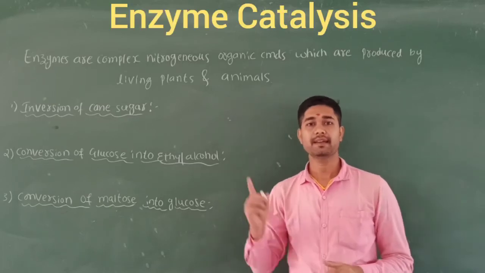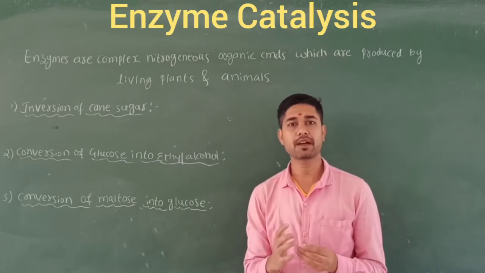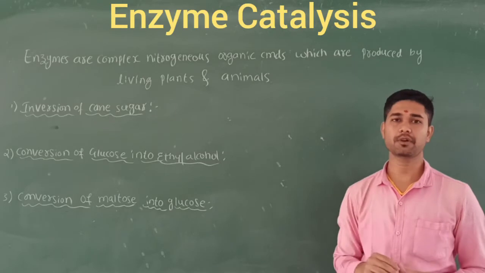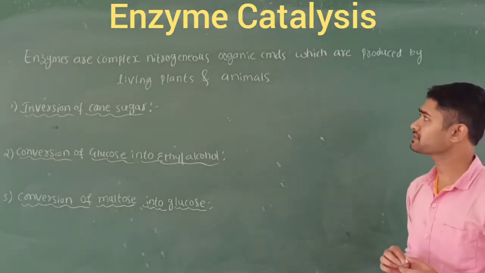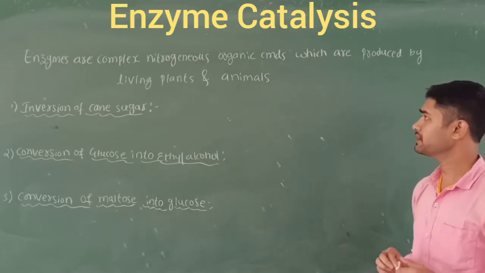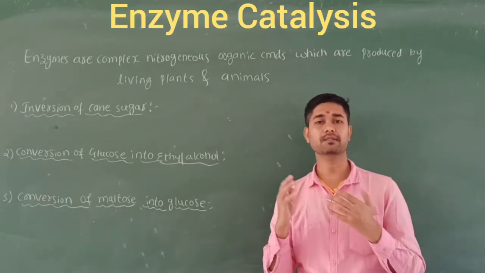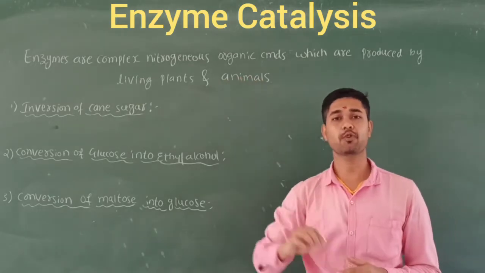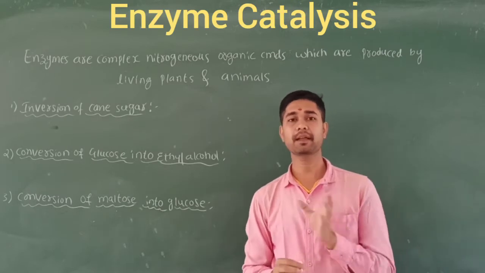Let's discuss enzyme catalysis. Here we are going to use the enzyme as a catalyst, which we call enzyme catalysis. Enzymes are complex nitrogenous organic compounds which are produced, or synthesized, by living plants and animals. This type of catalyst is also called a biochemical catalyst, or biochemical catalysis.